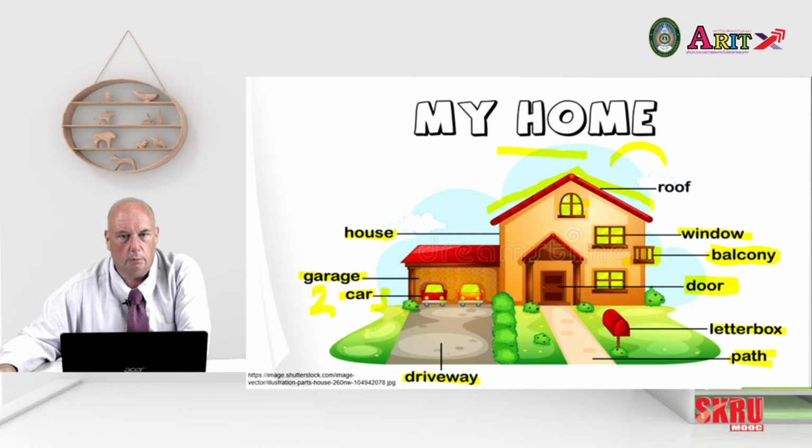This house, we can see there is a small front garden or front yard with a lawn, grass, and bushes, plants, and things like that. So what does your house have? From our story earlier, there was a wall around the house, and there's no wall or fence or gate here.